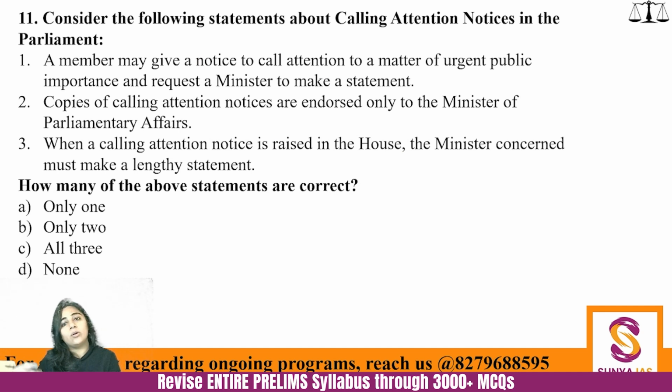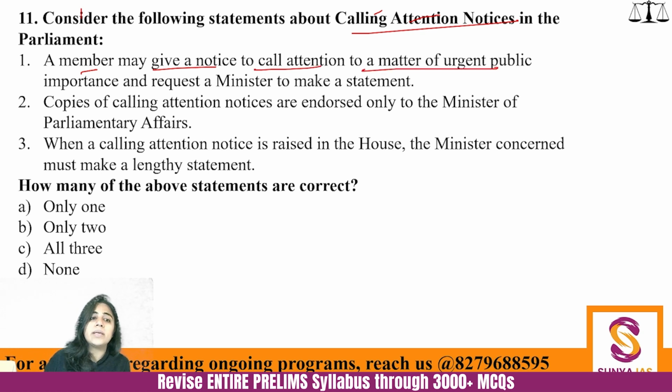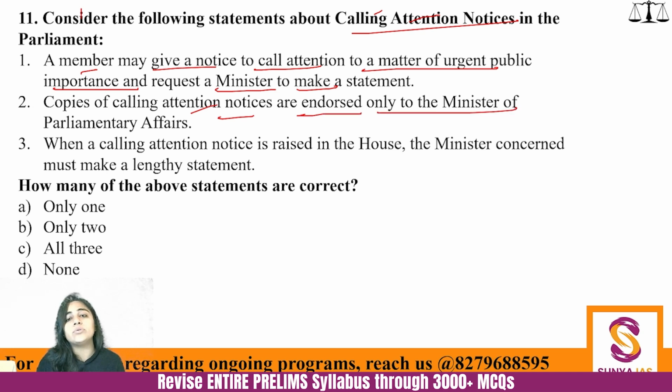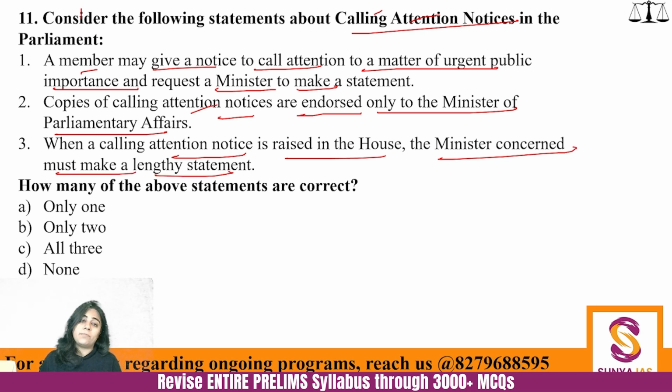Now let's again go motion by motion. So this question is about the calling attention motion. Consider the following statements about calling attention notices in the Parliament. A member may give a notice to call attention to a matter of urgent public importance and request a minister to make a statement. Copies of calling attention notices are endorsed only to the Minister of Parliamentary Affairs. And when a calling attention notice is raised in the House, the minister concerned must make a lengthy statement. How many of the given statements are correct?